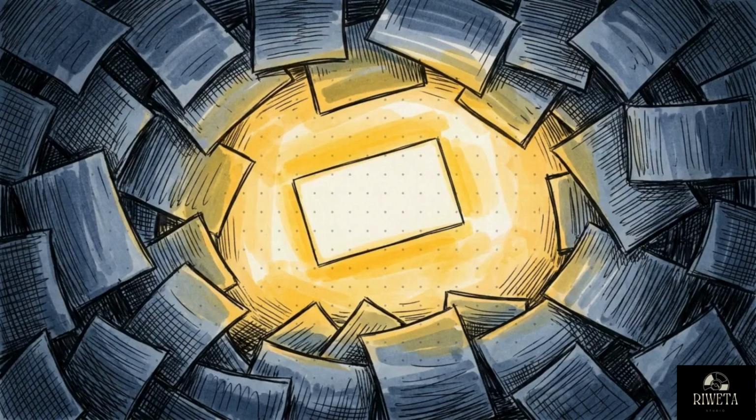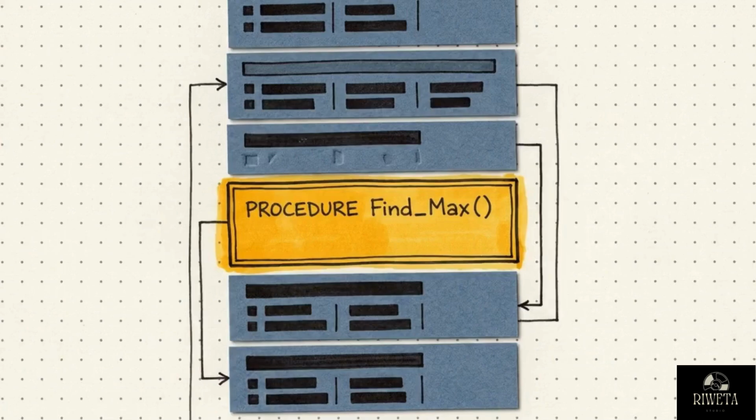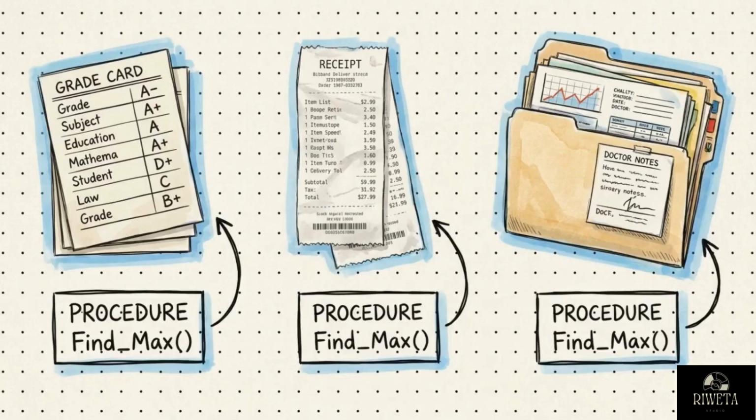When logic becomes this complex, visual flowcharts eventually become unreadable. To keep the process manageable, we translate the diagrams into raw text. This text is called pseudocode. Packaging these instructions into procedures with specific parameters makes the logic reusable, allowing us to apply the same rules to entirely different datasets.